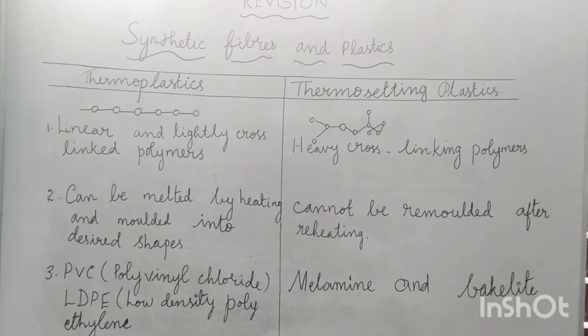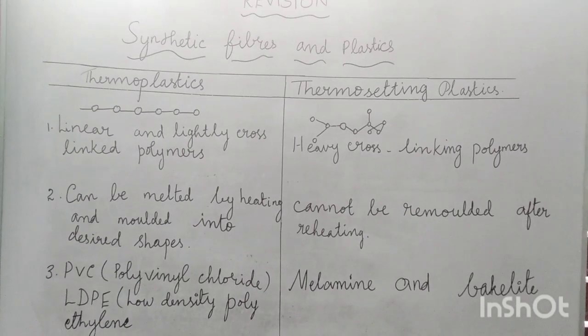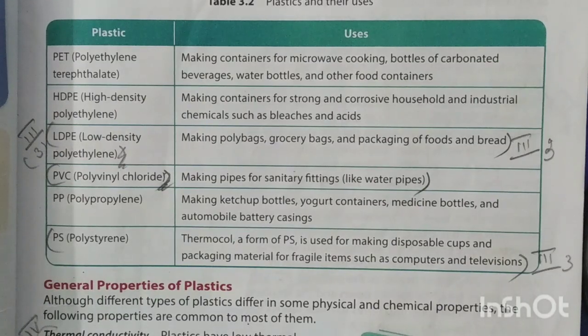Now let us see about some of the uses of this plastic. Plastics can be easily molded into any shapes after heating. So they are used for making variety of objects of different shapes and sizes. First of all, we will see one by one. First type of plastic is PET. What do you mean by PET?